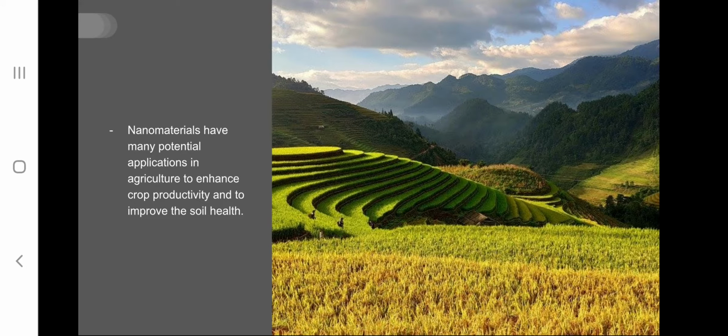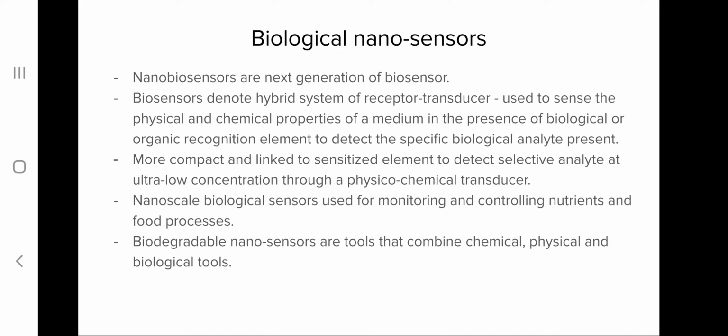So, nanomaterials have many potential applications in agriculture, and these materials can be utilized for enhancing the productivity and also for maintaining or improving the soil health. We'll see how this can be done. First application is biological nanosensors.